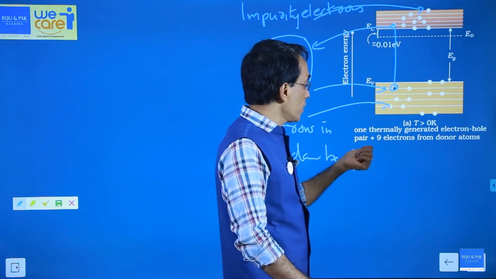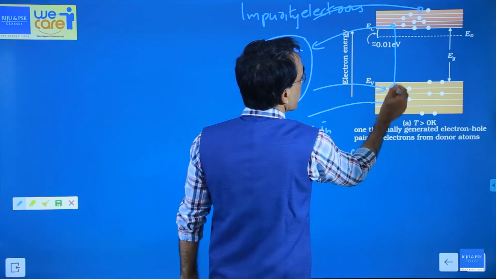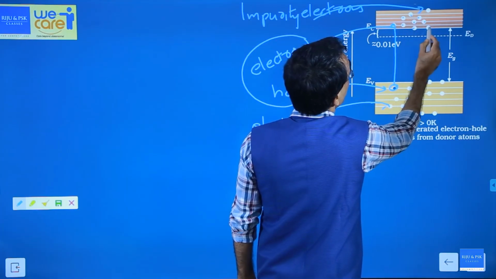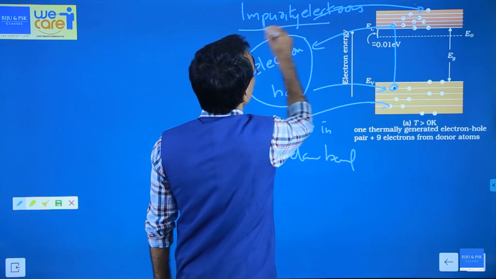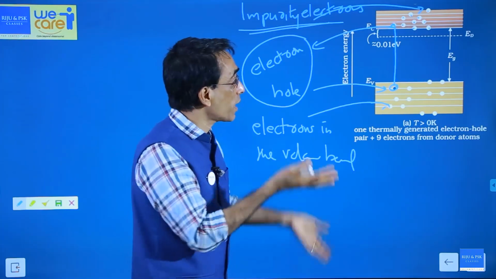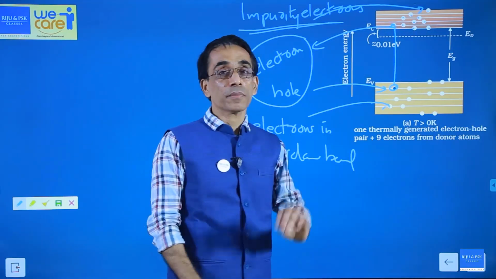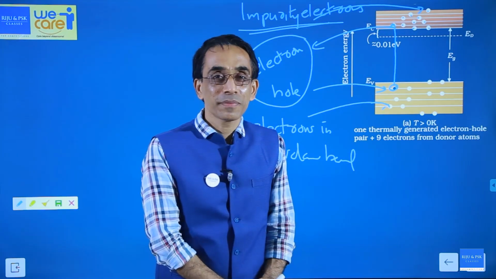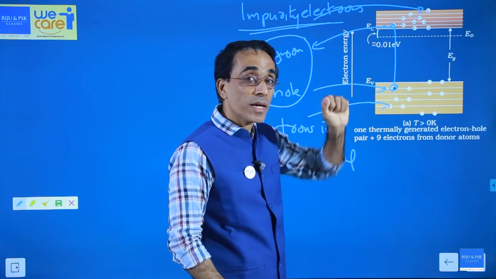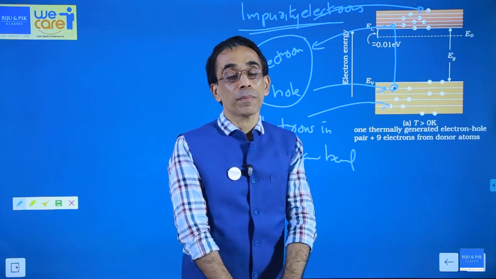The same diagram is in NCERT. One thermally generated electron hole pair. Then count here 1, 2, 3, 4, 5, 6, 7, 8, 9. These 9 electrons come from impurity. And one arsenic will give you only one electron. So how many arsenic atoms have been added here? 9 arsenic atoms, or 9 pentavalent atoms, are added as per this diagram. Is this okay? One hole, one electron is a pair thermally generated by absorbing thermal energy. All the remaining ones come from doping.